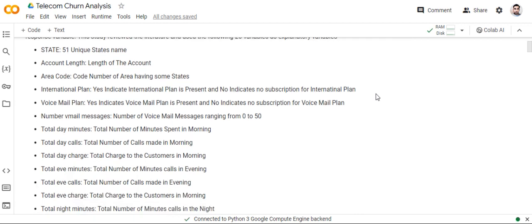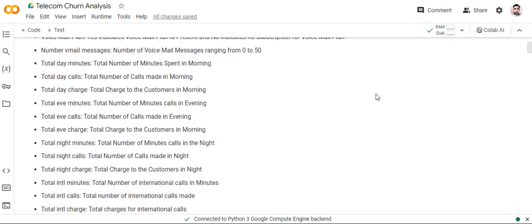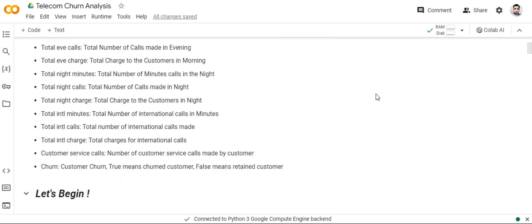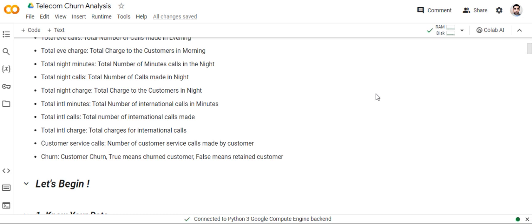Total evening calls, total number of calls in the evening. Total evening charge, total charge to the customer in the evening. Total night minutes, total number of minutes of calls at night. Total night calls, total number of calls made at night. Total night charge, total charge to the customer at night. Total international minutes, total number of international call minutes. Total international calls, total number of international calls made. Total international charge, total charge of international calls. Customer service calls, number of customer service calls made by the customer. Then the last is churn. True means churned customer, false means retained customer.